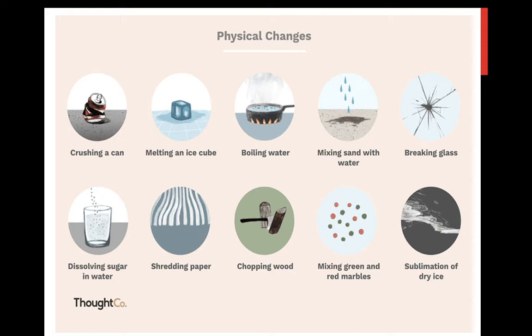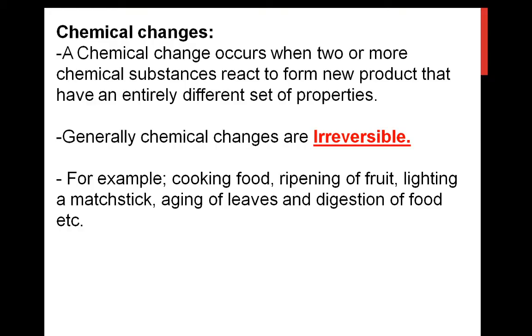No, the glass is in broken pieces. So glass is as it is, and that's why the change is a physical change. Then dissolving sugar in water, shredding paper, chopping wood, mixing green and red marbles, and the sublimation of dry ice. Sublimation means there is a direct change in state. Understood? So all these are physical changes.